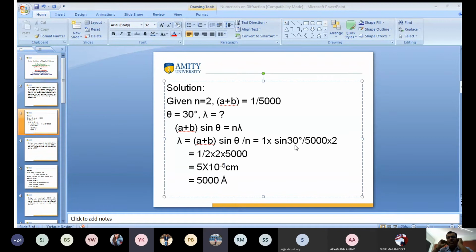Yes, sir, I got the same answer. Kapoor, tell me if it is correct or not. Yes, sir, I got the same answer. Good. If you got the same answer, you are correct. Anyone more who got the correct answer? Yes, sir, I also got the same answer. What is your name? Sahil. Very good, Sahil. And anyone more? Sir, me also. What is your name? Savidhi. Very good. Anyone more?